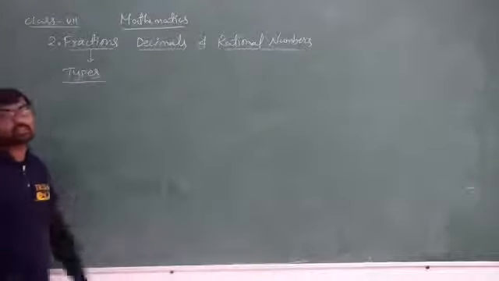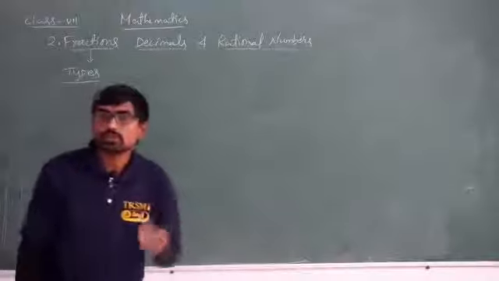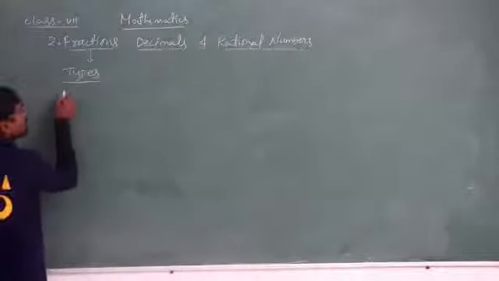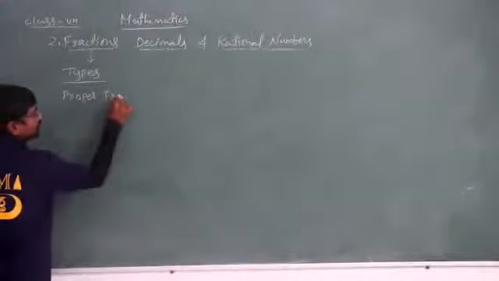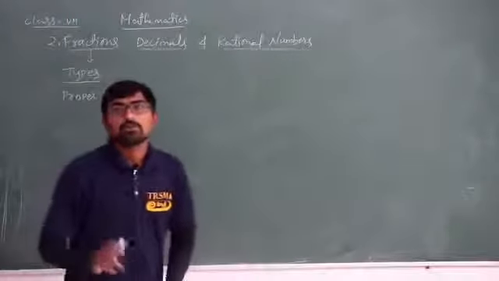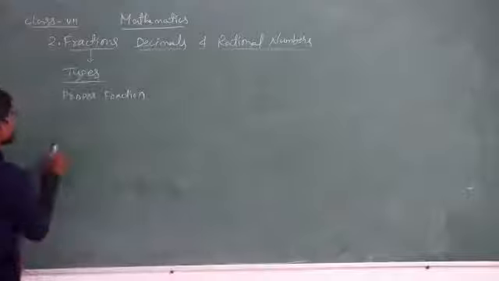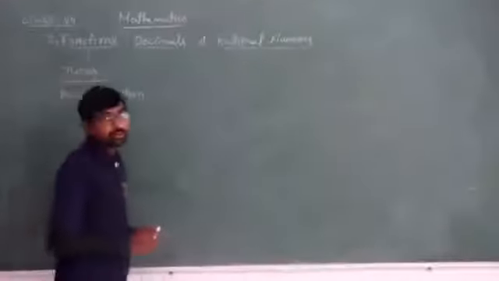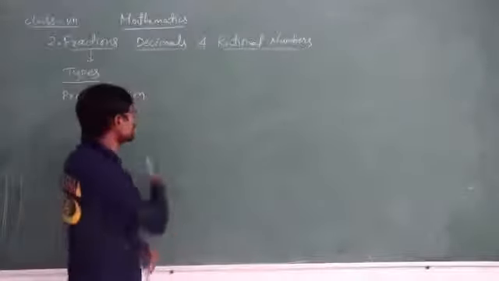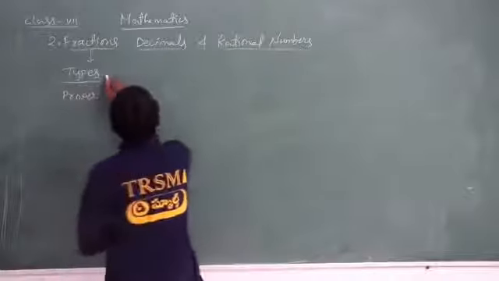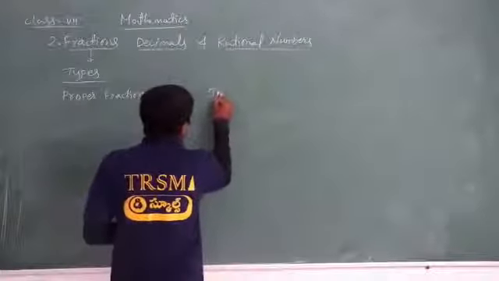We have different types of fractions, and we will select a few and discuss them. The first type of fraction is proper fraction. Remember it. The second type of fraction is improper fraction. Let me write them in horizontal way so that I can vertically write the definitions and give examples.